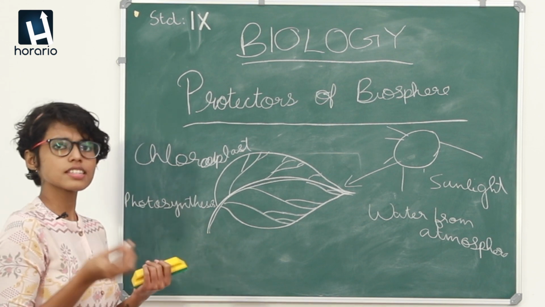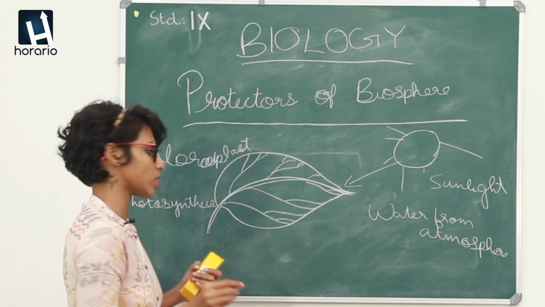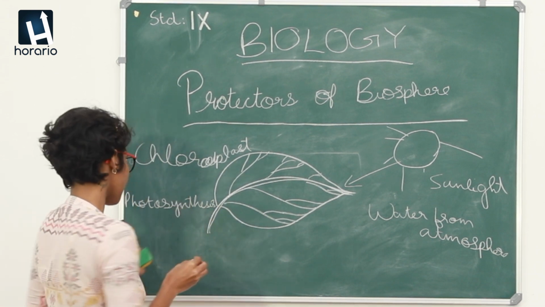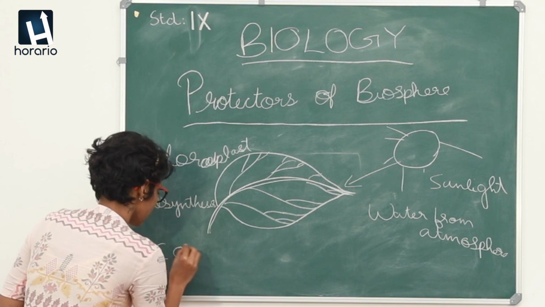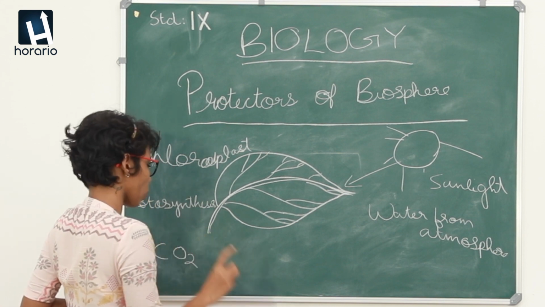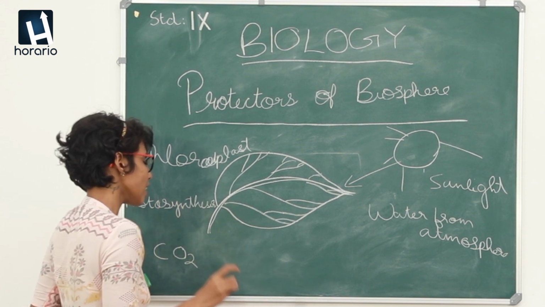This photosynthesis can be simply represented by using a chemical equation. As I have said before, plants take in carbon dioxide. Carbon dioxide can be represented as CO2, as it is a compound of carbon and oxygen.